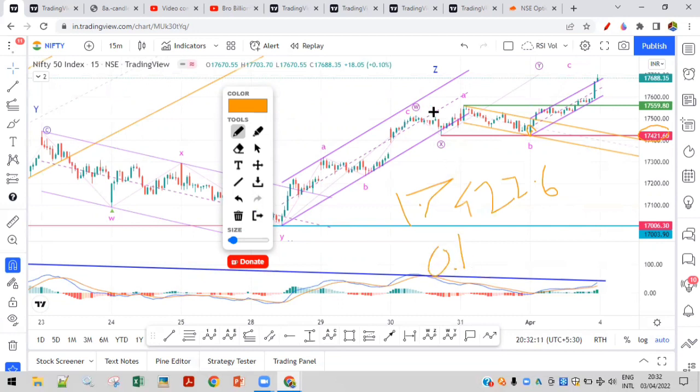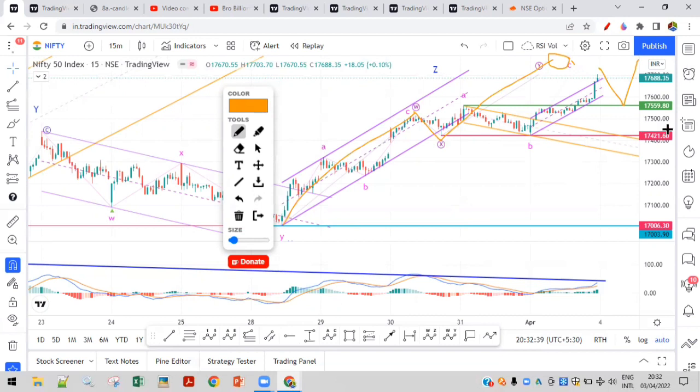As per the Elliott Wave Theory, what I'm following is, if it does not break, then your wave count is still valid. So that's how you need to remember. Here we are assuming that the C wave is in progress. This could be a W wave, it could be X, and then it could be Y. So we could be ending here in a Y wave itself, or it could even retrace a bit and go to the upside.